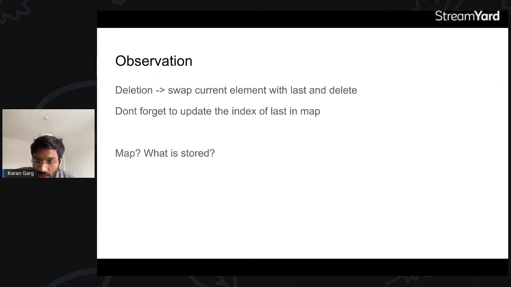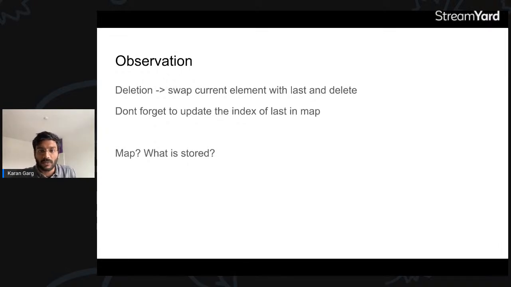Now one more thing: if we do it, we have to update the index of the last element. Since duplicates are allowed, one number can have multiple indexes, right? What do we keep in the map? What is the structure of the map and what do you store in it?